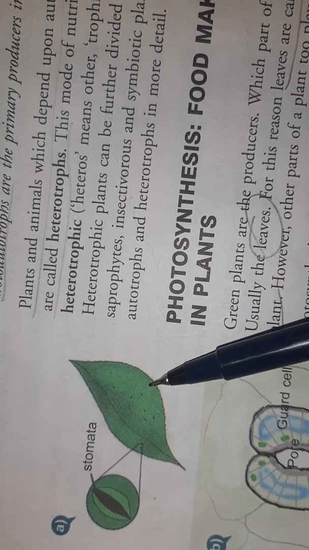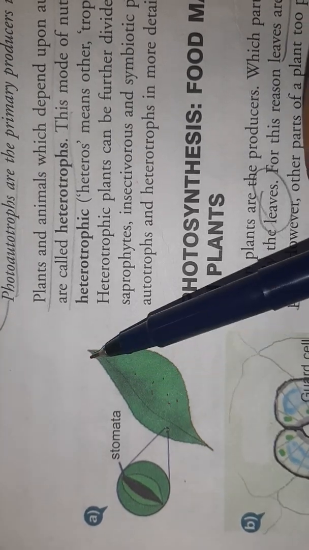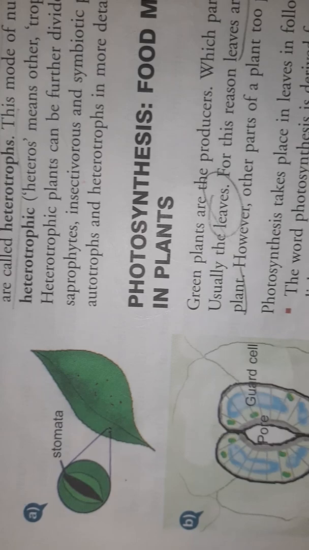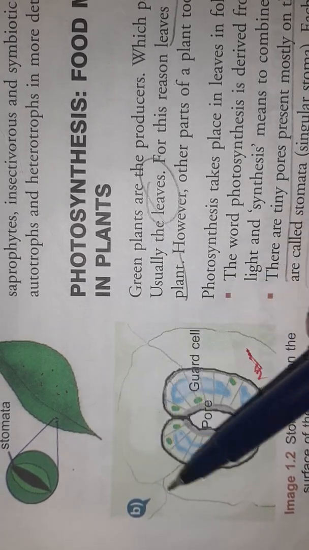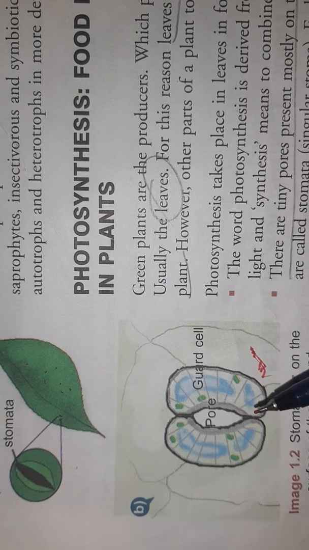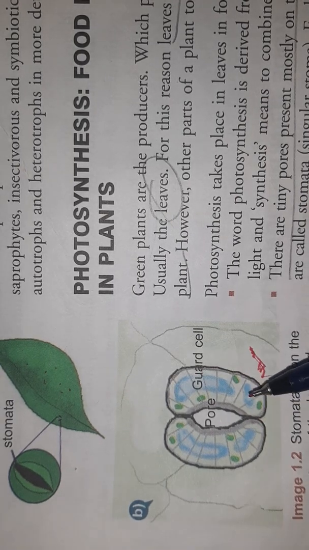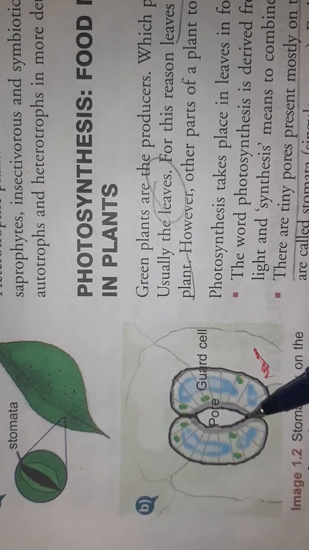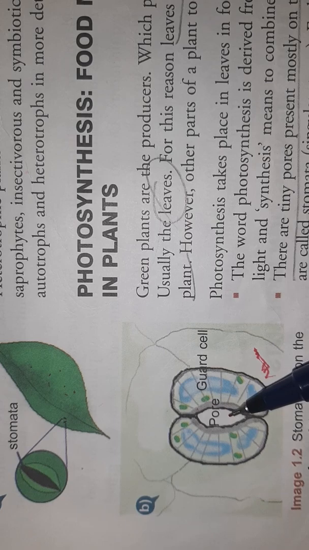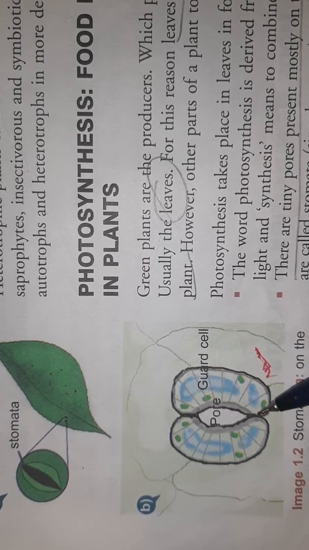This structure you are seeing is the magnified structure of a stomata. When you see the leaf under the microscope, the stomata looks like this. In it there is a pore, a hole, and this is the guard cell which protects it.